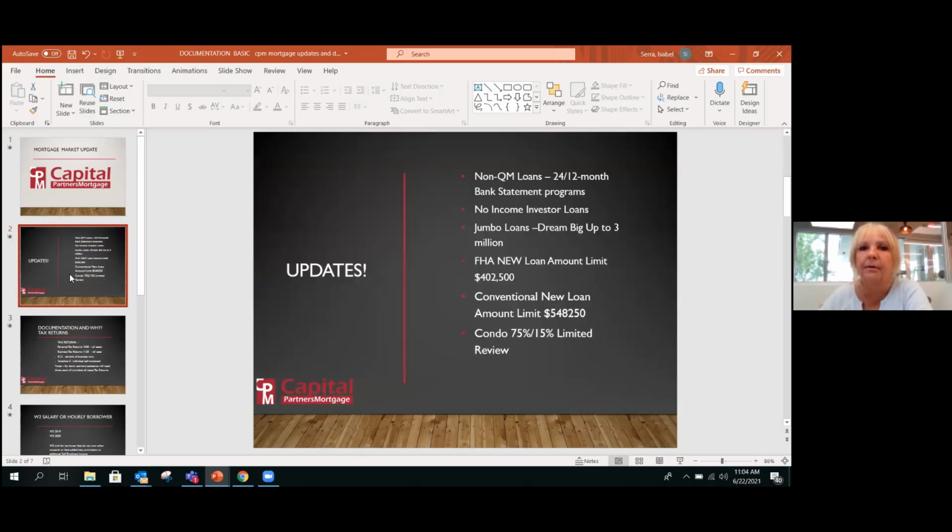Let me start with just recapping some of the updates, to give you all a little highlight that you can keep should you want to go back and take a look at these. We've got the non-QM loans, which is a 24 months or 12 months bank statement program.